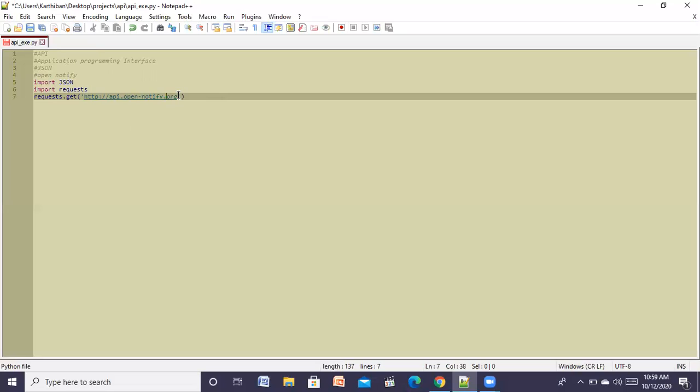Sorry, a small mistake. Okay, now it is good. So this request.get(URL) will send a request, and this in turn will give some response, right? So I have to store the response somewhere else. So I'm creating a response object, res, equal to, okay, I'm giving directly as response. This is my user defined variable name. This is not built in. Response is user defined, whereas this request.get method is built in method.